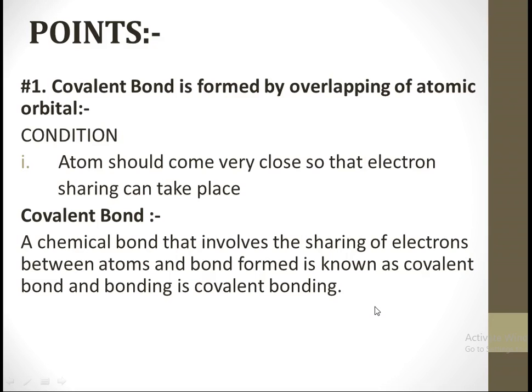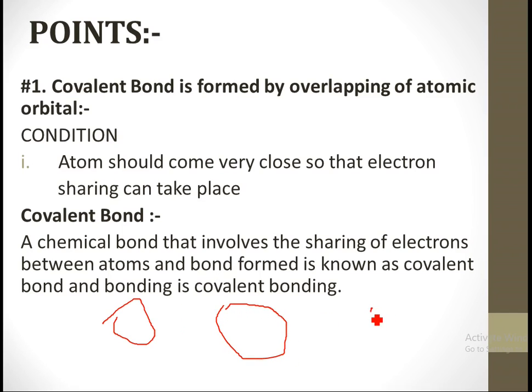So the first point is covalent bond formation. How does covalent bond formation take place? The condition for that formation is that the atoms should be very close so that the electron sharing can take place. If your atom is here and another atom is there, then the sharing will not take place.